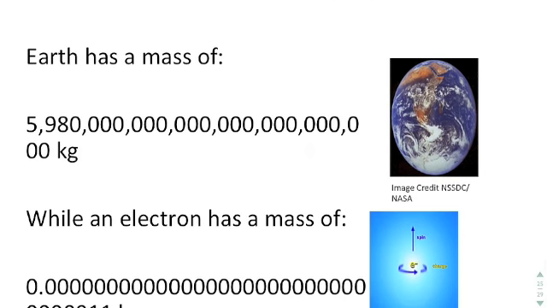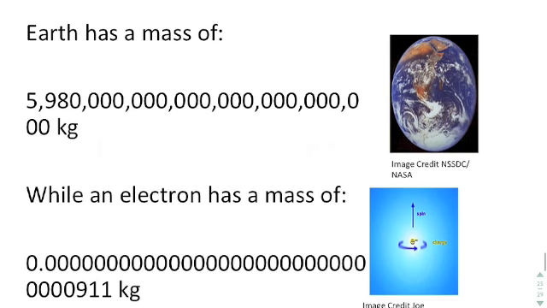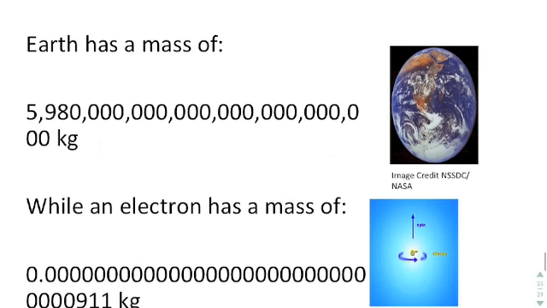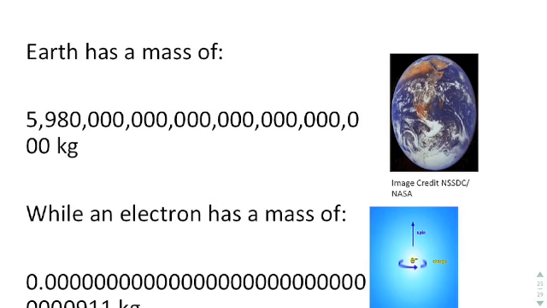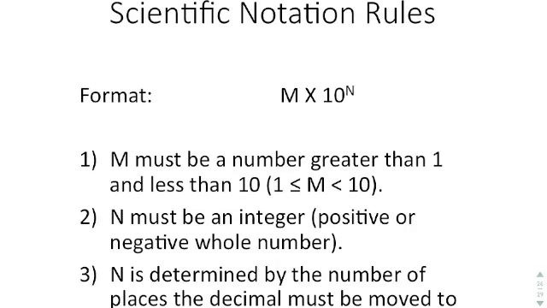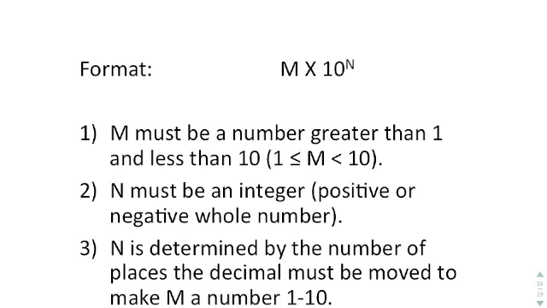You also need to know how to do scientific notation. Scientific notation is the process in which you take large or small numbers and make them more reasonable to work with. So right here you see that the Earth has a mass of 59800, and there's a whole bunch of zeros, kilograms. Well, the mass of an electron is 0.00, and there's a whole bunch of zeros and then 911 kilograms. So whenever you're trying to deal with numbers very large or very small, that's when scientific notation comes into play.